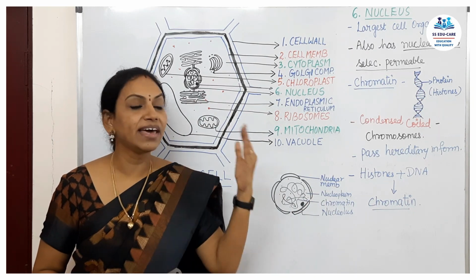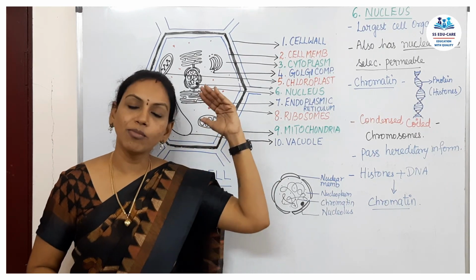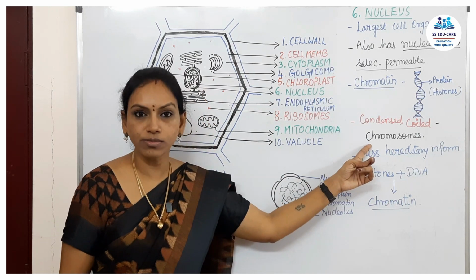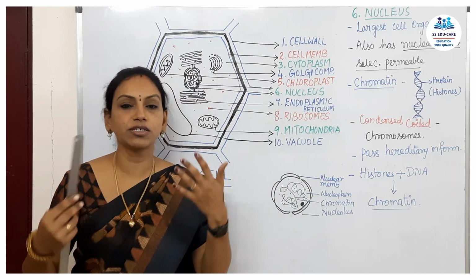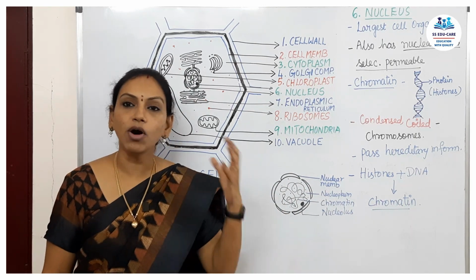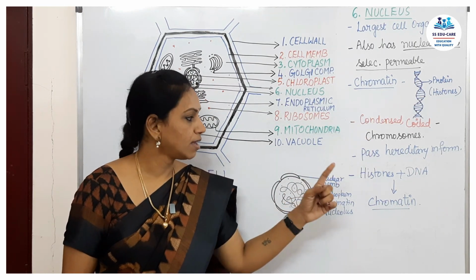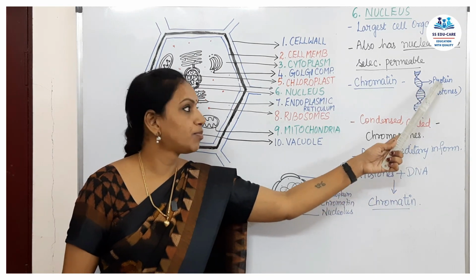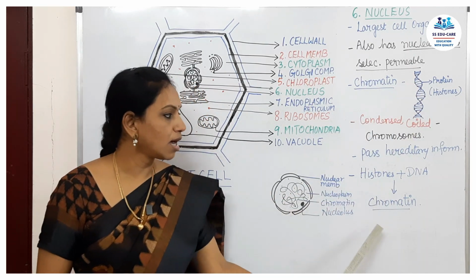That is what hereditary information is. Heredity means from one generation to another. So through these chromosomes, the hereditary information is passed from one generation to another with the help of genes. Genes are present in the chromosomes. Next, the histones, the proteins, and the DNA together, you call them chromatin.